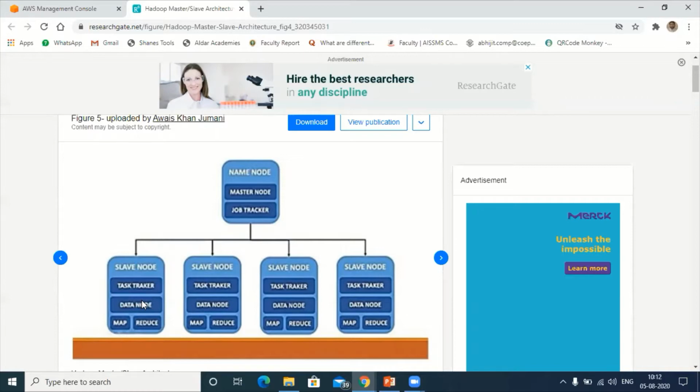Suppose 30 GB is there, I will store that in this slave node. Let us say 40 GB is here, I will save 40 GB in this node. In the same way, whatever the capacity contains, we are going to store in the respective nodes here.